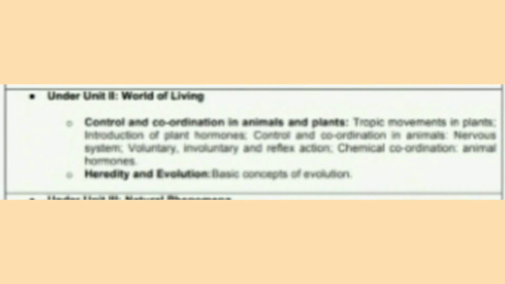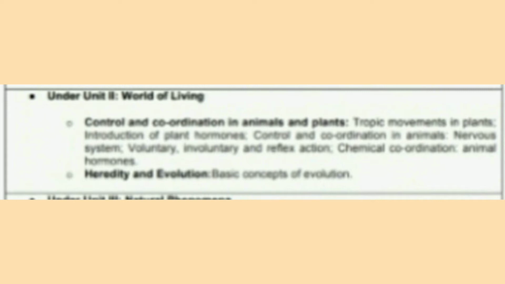Next comes the biology section, that is unit 2, the world of living. Here you can see chapter number 7, control and coordination in animals and plants. Almost the entire chapter is deleted. And next is heredity and evolution. In this chapter only the evolution concepts are deleted, but the hereditary part, that is the genetics part, is left. So you have to read the genetics part, which you will learn in more detail in class 12. The evolution part is deleted as well, for this year, so you don't have to read the evolution part.